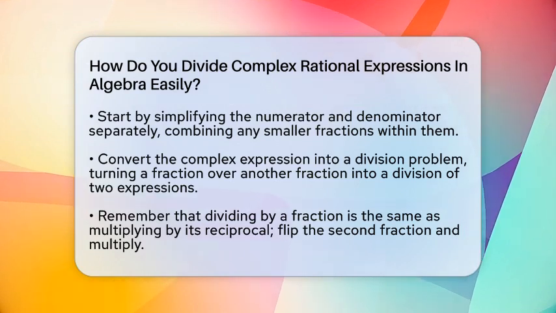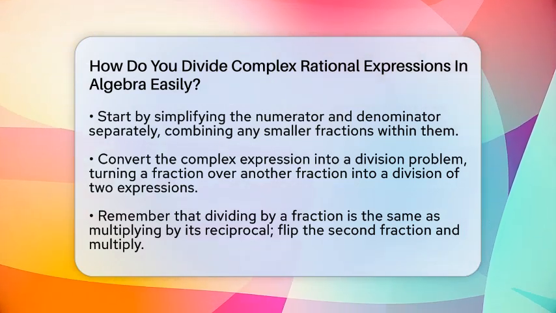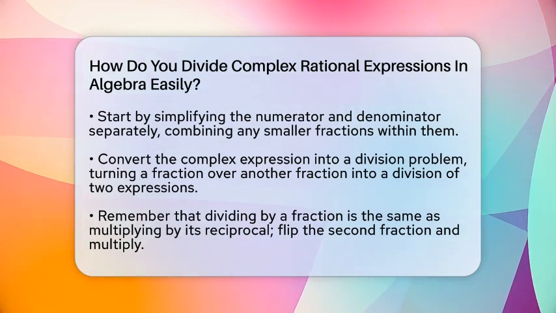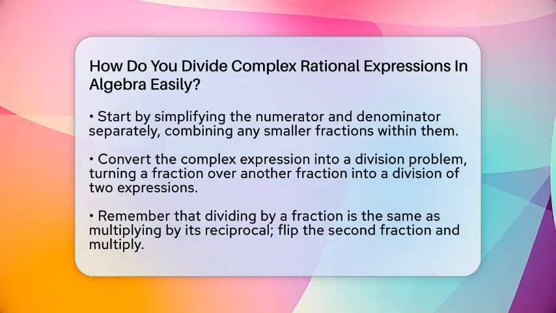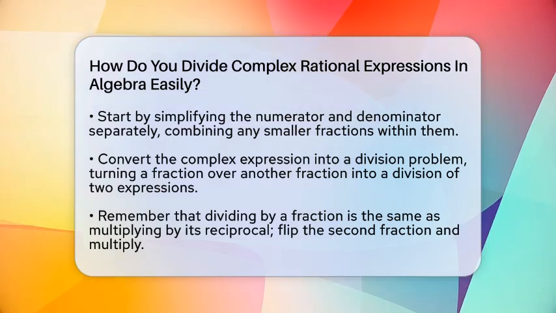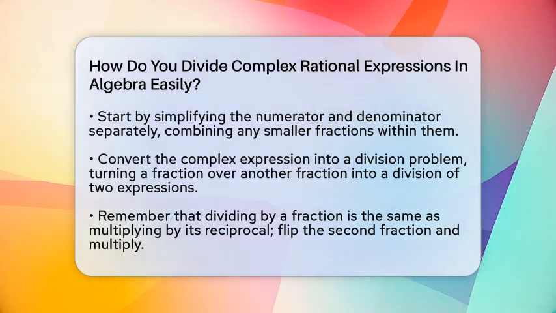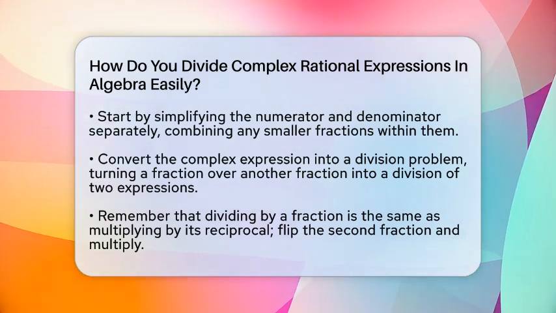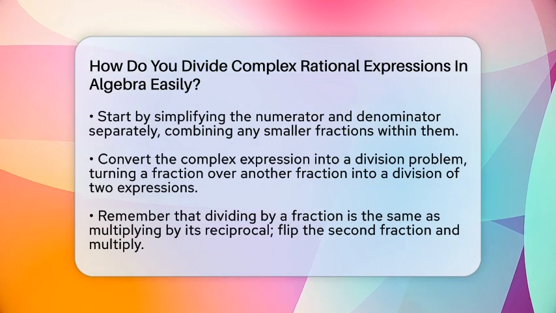First, start by simplifying the numerator and the denominator separately. Think of each as its own mini puzzle. Combine any fractions within them by finding a common denominator. Add or subtract the fractions to get a single, neat, rational expression for each part. This step makes the entire problem less cluttered and easier to handle.